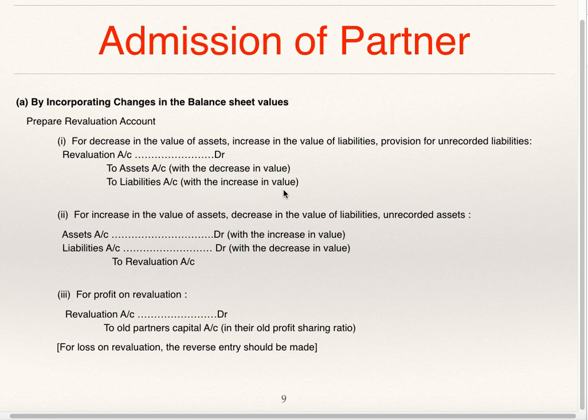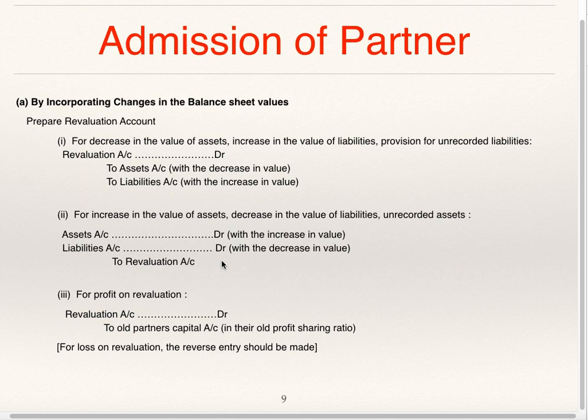If there is increase in the value of liability, same entry you are supposed to pass. For increase in value of assets, decrease in value of liabilities, unrecorded assets, exactly opposite entry. Assets account debit with increase in value, liabilities account debit with decrease in value, to revaluation. Now revaluation account will show profit or loss.